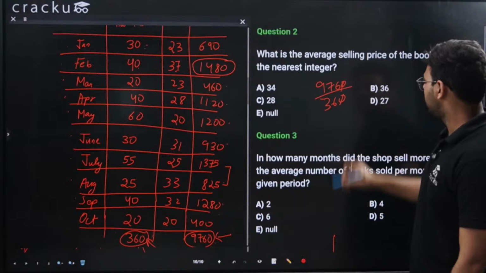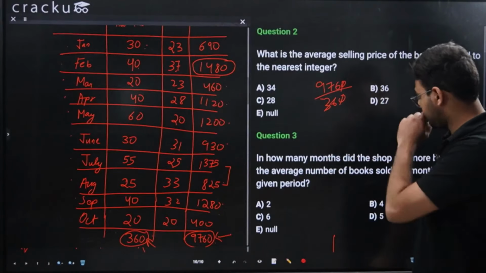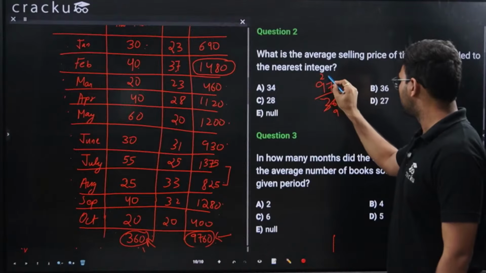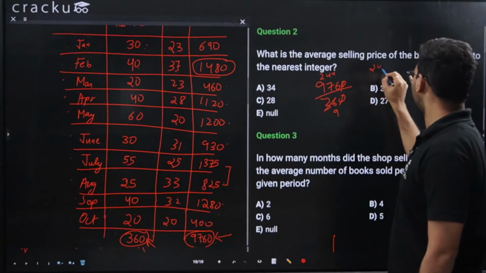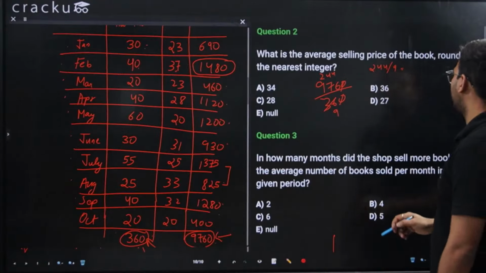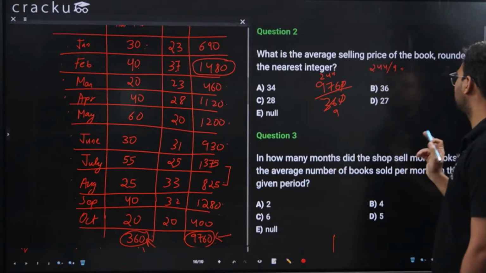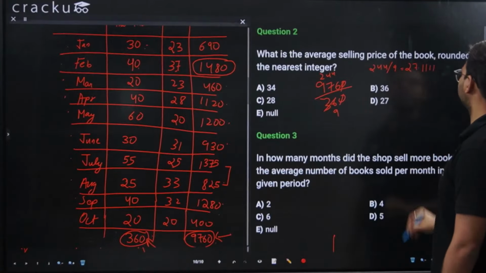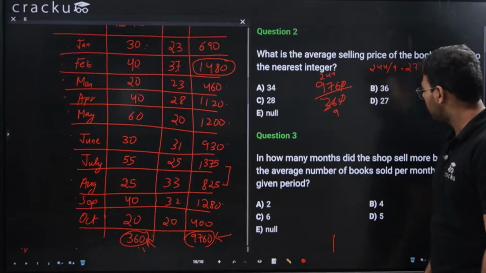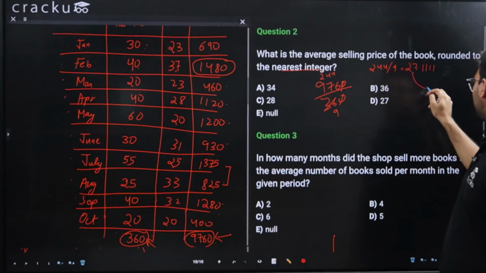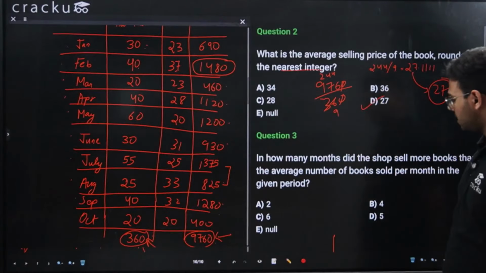So this will be cancelled and this will go by 4, so this will be 9 and this will be 244. So 244 divided by 9: 243 divided by 9 is 27, so this will be 27.1111. It is asking for the nearest integer. The nearest integer to 27.1111 is 27, and therefore option D is the correct answer.